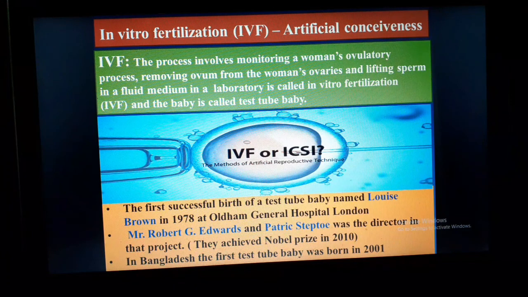Here is some information about IVF. The first successful birth of a test tube baby, named Louise Brown, was in 1978 at Oldham General Hospital, England. Robert G. Edwards and Patrick Steptoe were the directors of the project. They won the Nobel Prize in 2010 for the achievement of IVF. In Bangladesh, the first test tube baby was born in 2001.